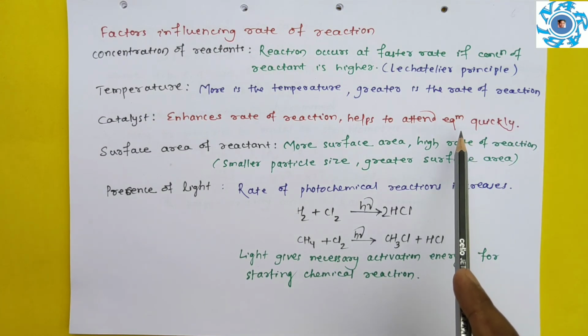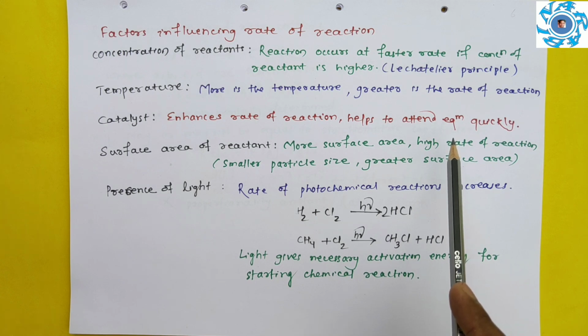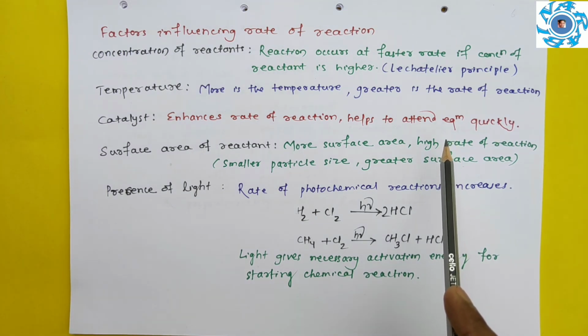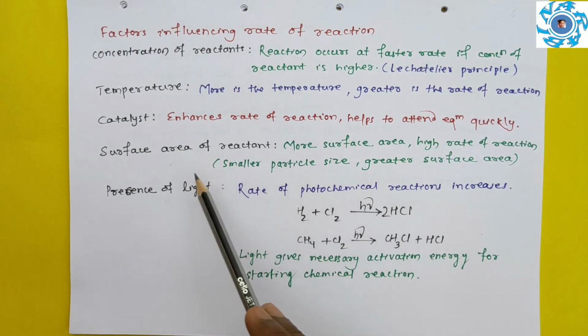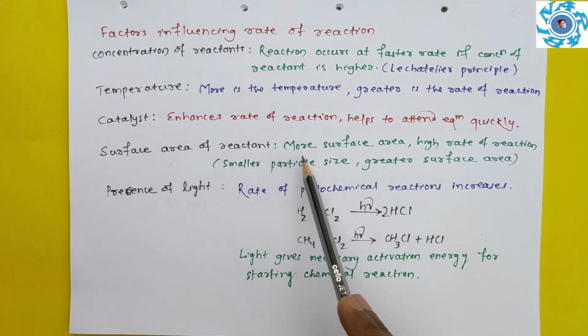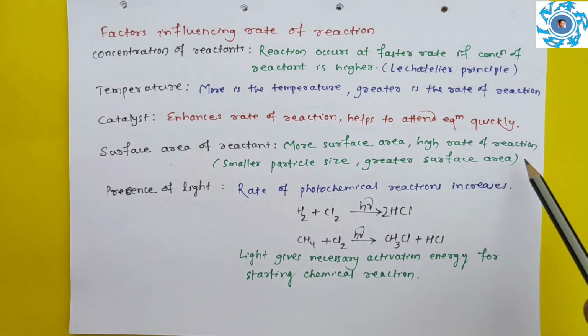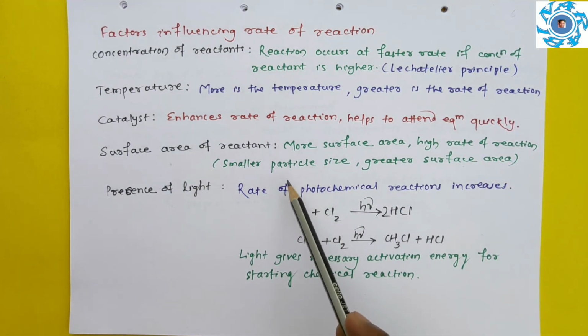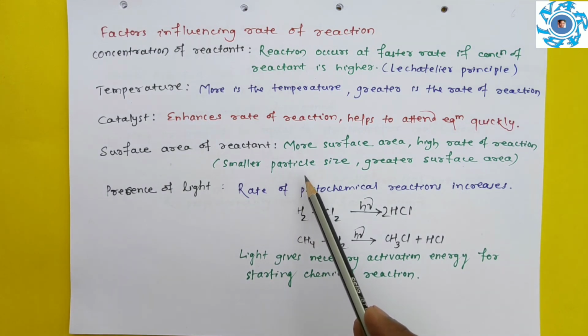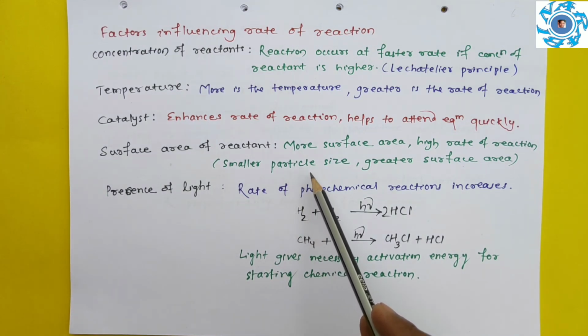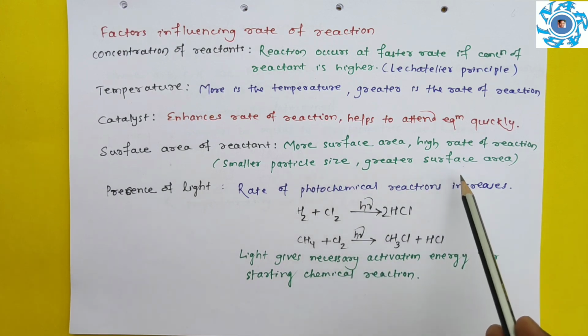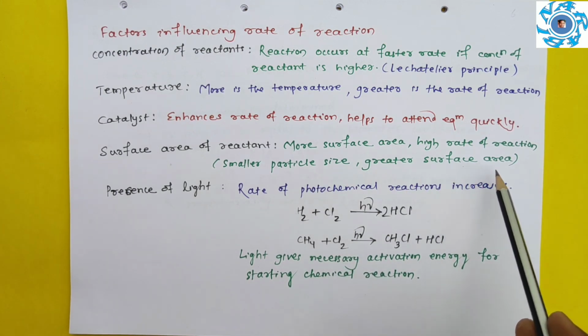So there are different types of catalyst. You see the iron in Haber's process of synthesis of ammonia. Chlorophyll acts as a catalyst in photosynthesis, like that. So next is surface area of the reactants. More is the surface area, higher is the rate of reaction. So how can we increase the surface area? Simply, if we decrease the size of the particle, smaller the size of the particle, greater will be the surface area, and the reaction will take place at a much faster rate.